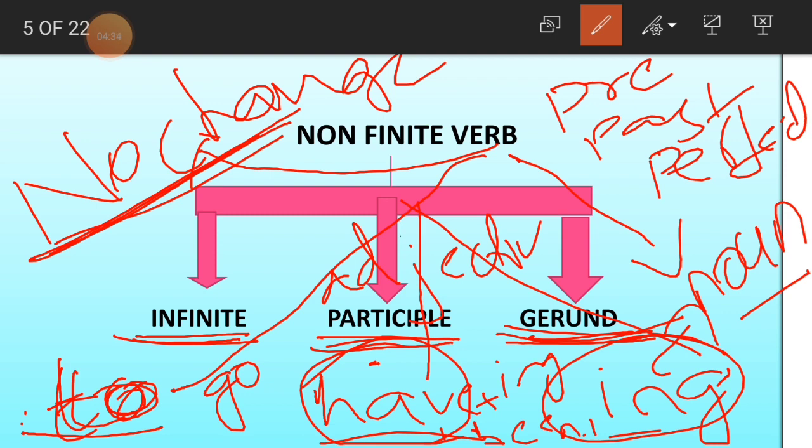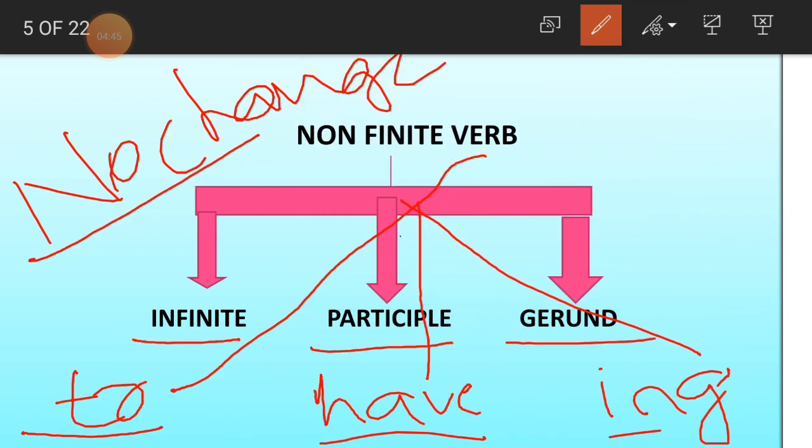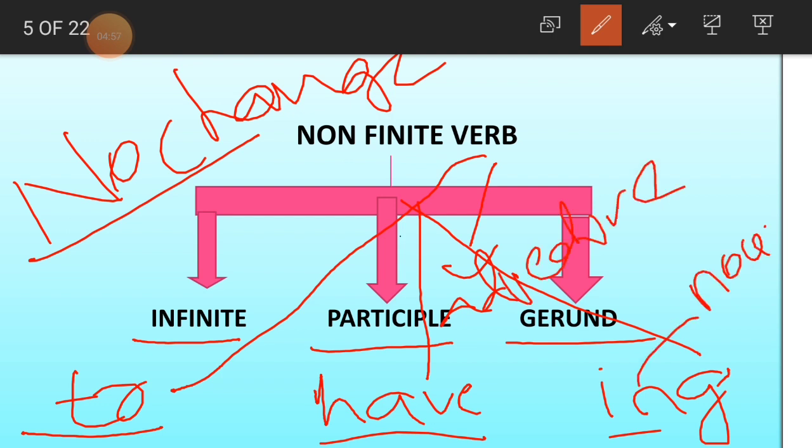These also come under non-finite verbs and they act as adjective. These verbs act as adjective, children. They don't act as verbs here. In participles, this verb is going to act as adjective. In the sense that the same word becomes an adjective, whereas in gerund it becomes a noun. Clear, children? Is it clear? Okay then.